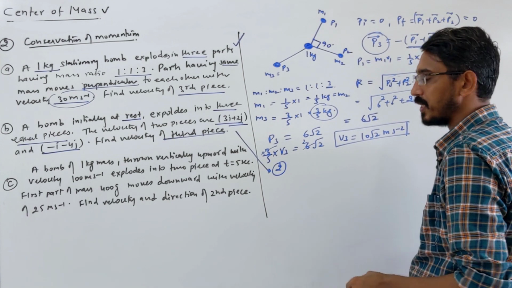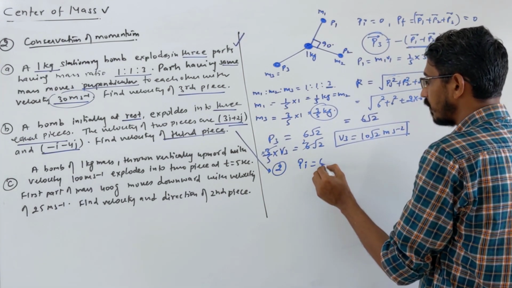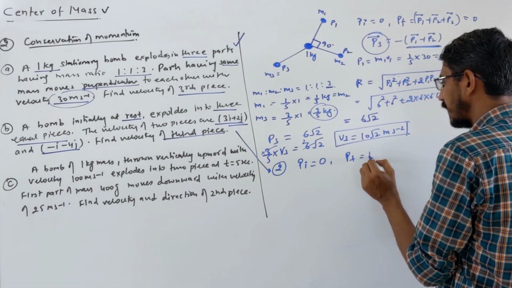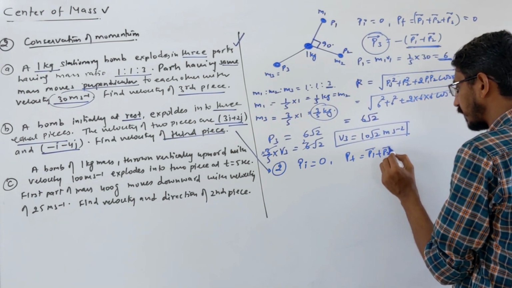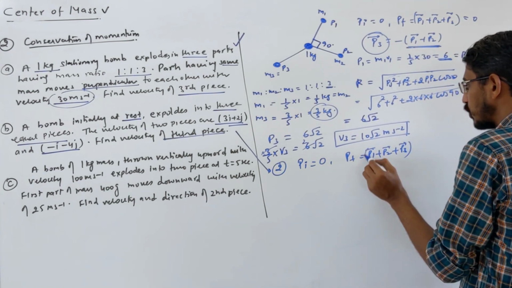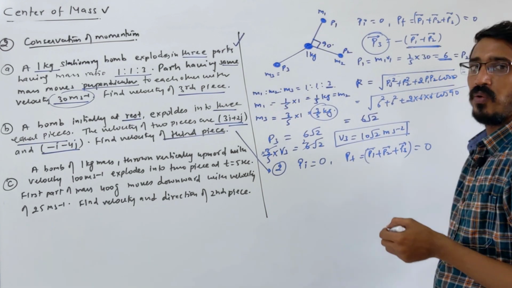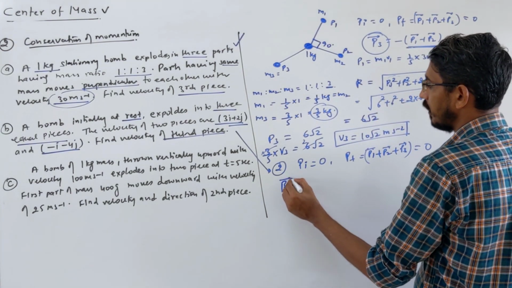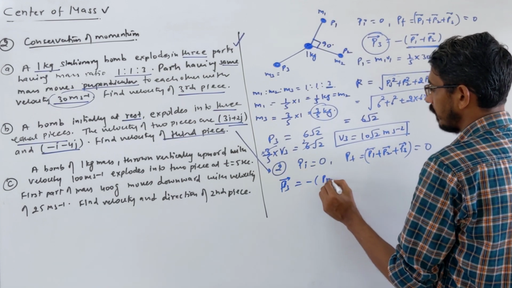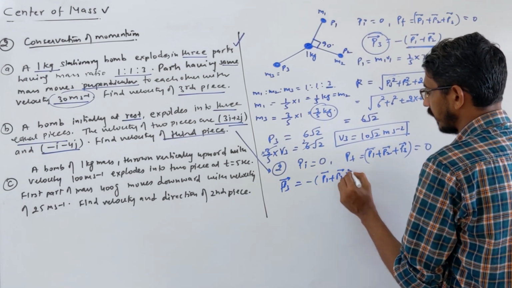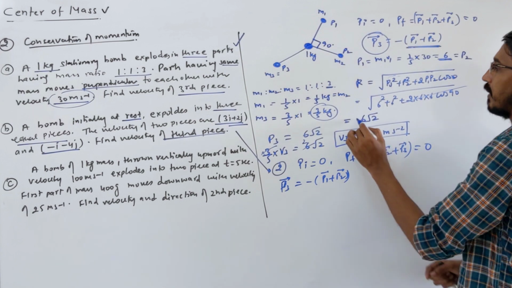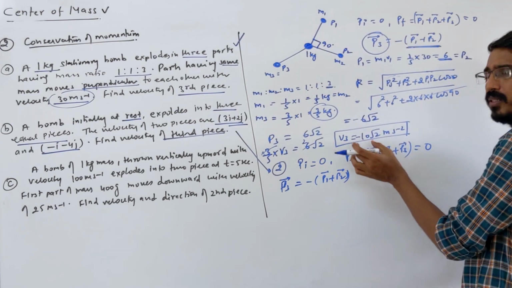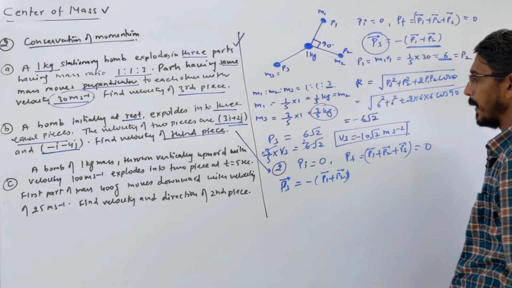So three pieces are blasting, initially at rest, so the initial momentum was 0. The final momentum of the three pieces means P1 vector plus P2 vector plus P3 vector, and this should also be equal to 0. We have to find the velocity of the third piece, so let's calculate P3. P3 should be equal to minus P1 plus P2 vector. Here a minus sign also comes, but numerically we just write 10 root 2, otherwise the minus comes here.